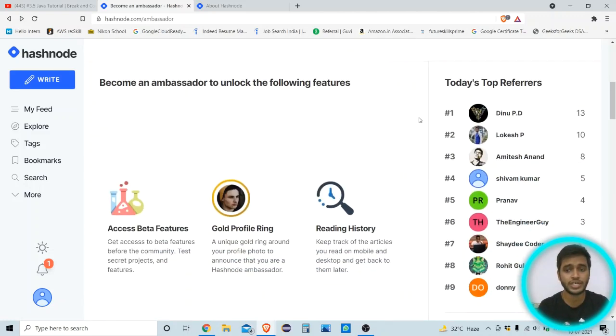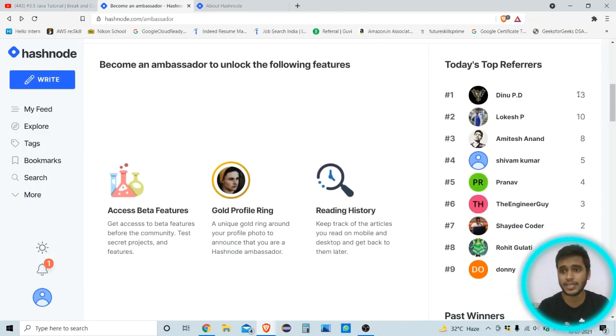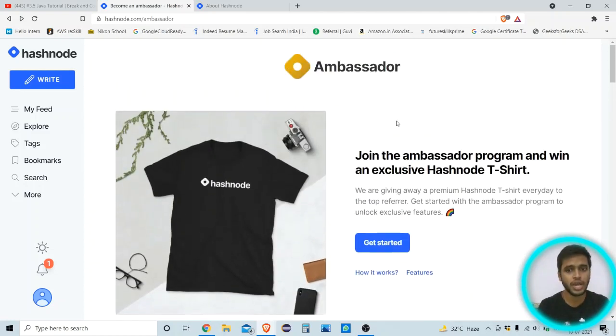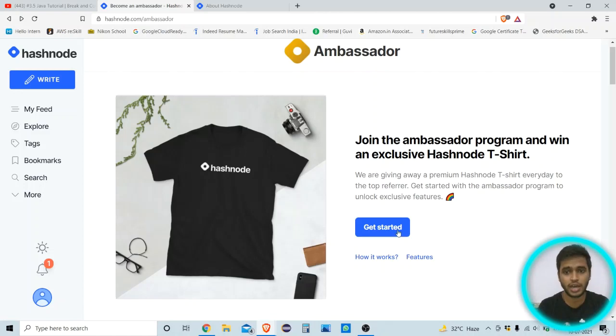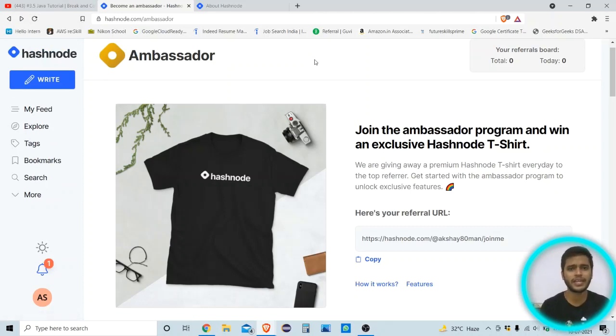How you can get the free t-shirt: there is a ranking you can see here. You need to create your account, and then come on this page, this ambassador page. You can find the link in the description also. You can see here at the top your referrals board. So total 0 and today 0.